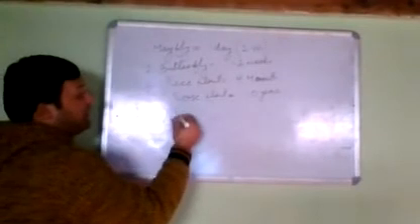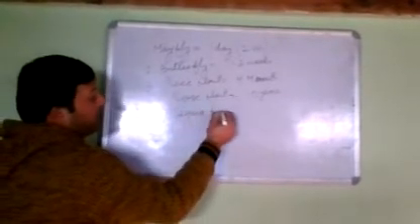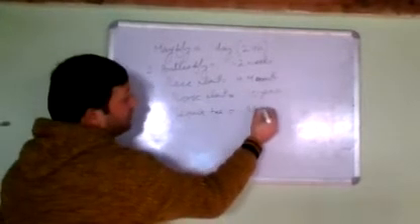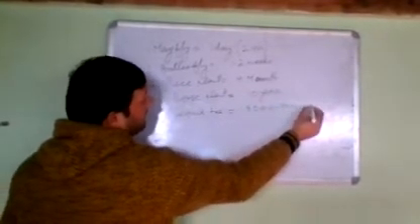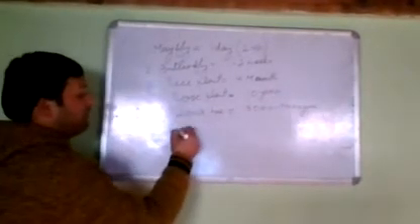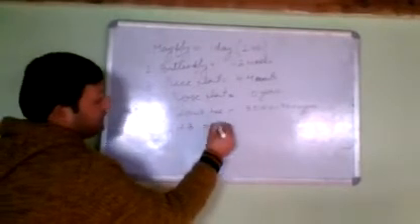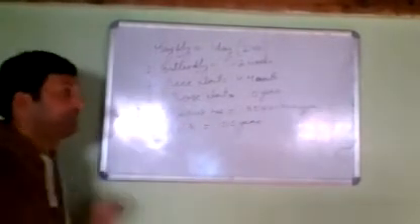Fifth, sequoia tree. Sequoia tree has 3000 to 4000 years. From here, we can take our own example. Human beings have a lifespan of 100 years. Can be lesser, but it is 100 years.